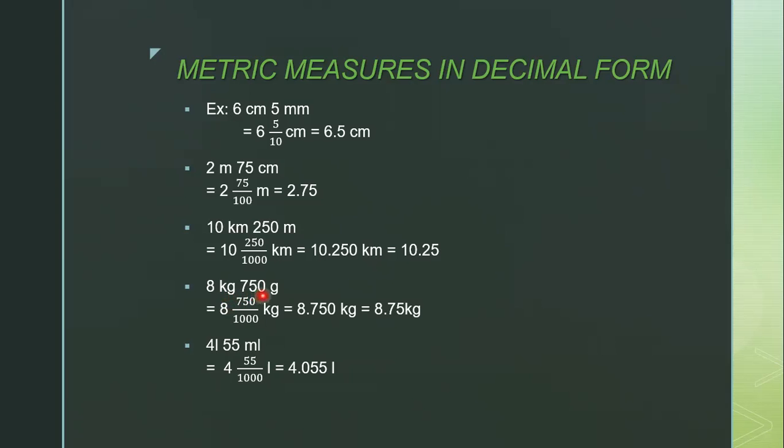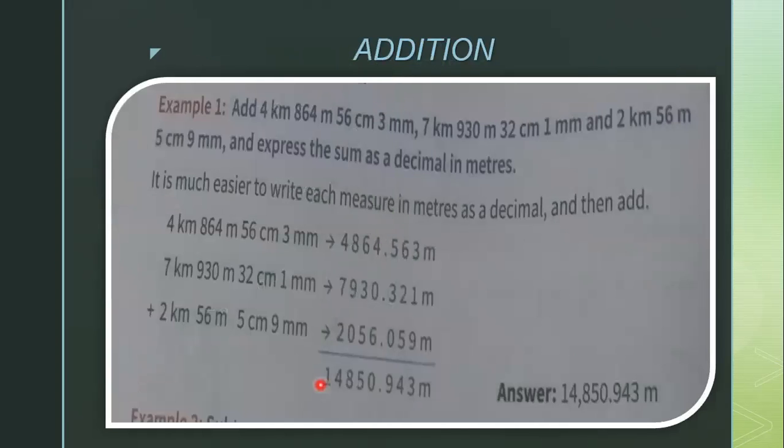Next, 8 kg 750 grams is 8.750 kg. Next, 4 liter 55 milliliter: here 1 liter equals 1000 milliliter, so we get 4.055 liters. This is the way we write in decimal form.